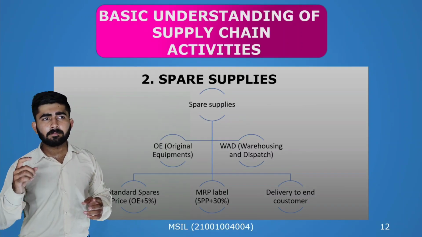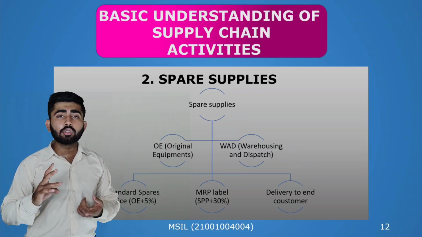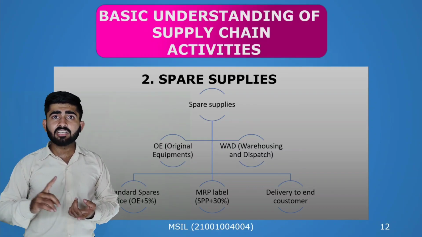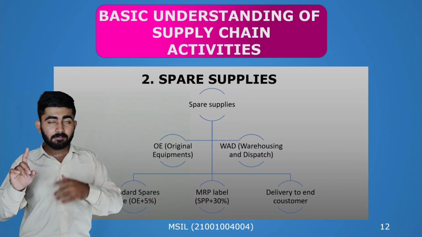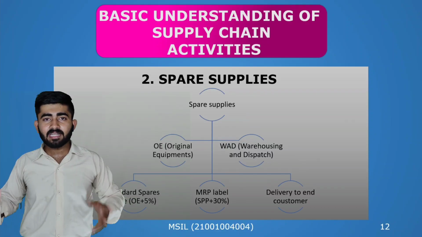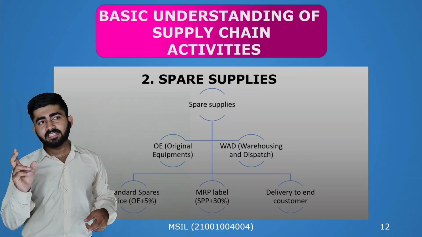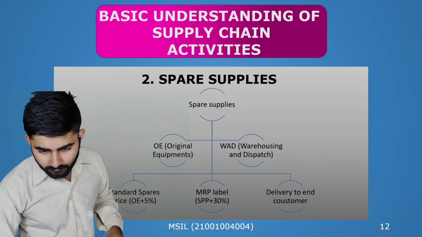The price of the part differs by 5%. That is due to packing sheets and the corrugated box, plus our price becomes the standard spare price, and if we add 30% to it, we get our MRP level. This 30% includes the discount for the customer and the profit for the dealer.